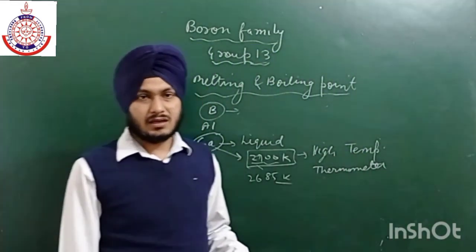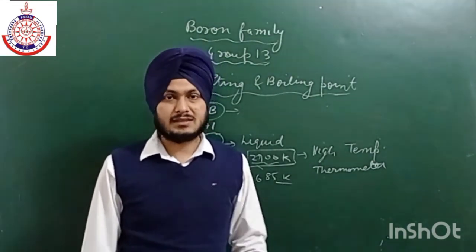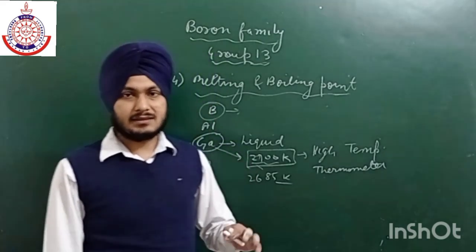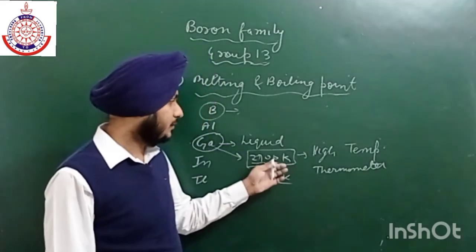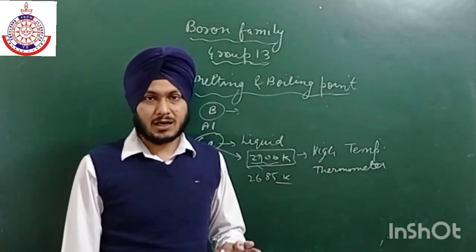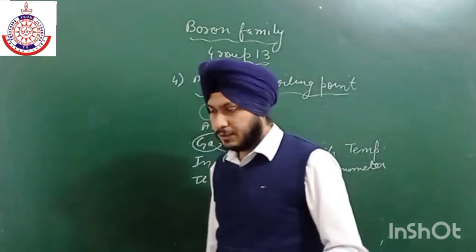So we use such thermometers, so that we can give heat if the temperature is low, and check whether the temperature is regular or not. So this is all about the melting and boiling point.